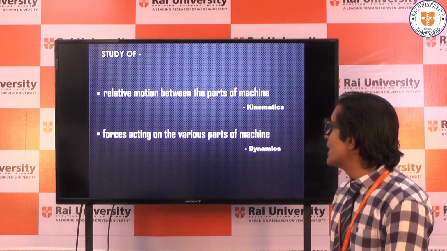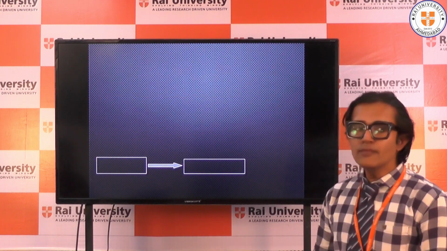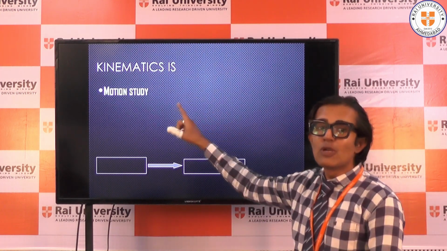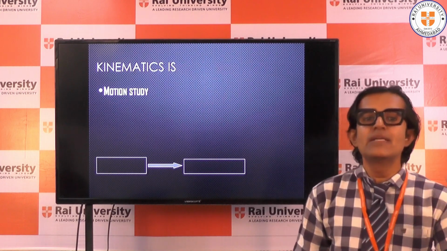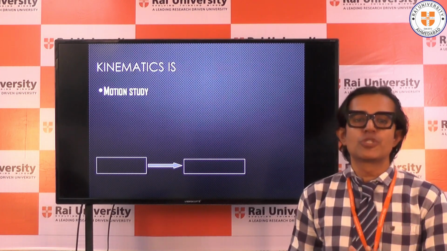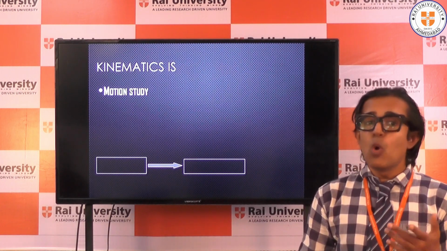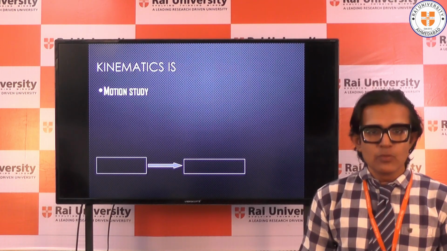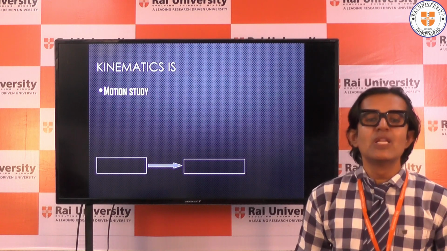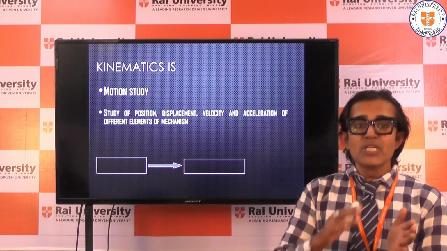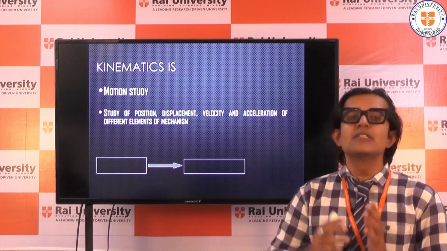Moving further, you can see that kinematics is motion study. Like I told you, kine means motion. So if a part has started moving, what kind of motion it will have, whether it will have circulatory motion, sliding motion, linear motion, and what motion it is going to transfer further, that is what we are going to study.